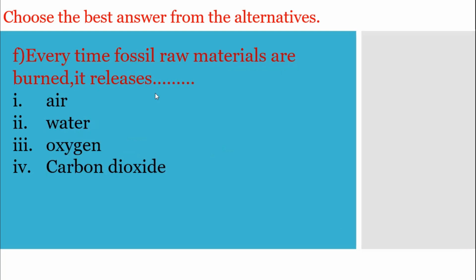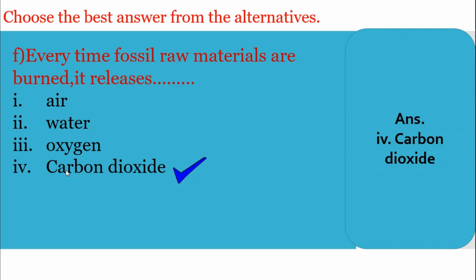Question number F. Every time fossil raw materials are burned, it releases what? So there are the 4 options, and you can easily identify the correct one. Number 1 is air, number 2 is water, number 3 is oxygen, and number 4 is carbon dioxide. So dear students, the correct answer will be it releases carbon dioxide. And here you can see the answer.